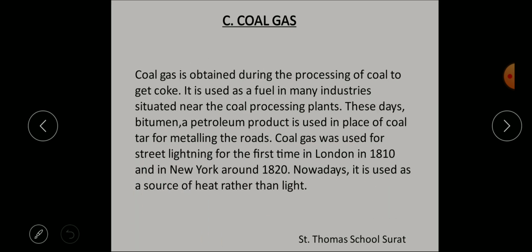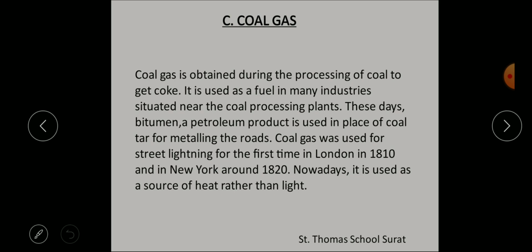Thirdly is coal gas. This coal gas is obtained during the processing of coal to get coke. Understood? The gas produced during the processing of coal is a mixture of methane, carbon monoxide and hydrogen, and it is known as coal gas.